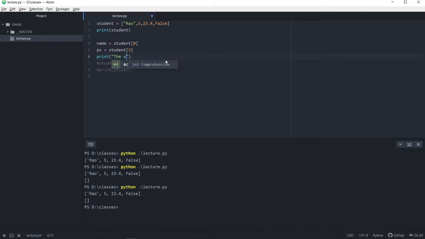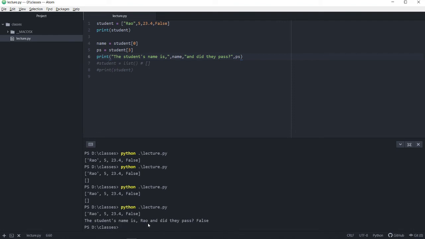I'm going to say the student name is, and we're going to add name, and did they pass, and I'm going to here add PS. And we're going to run that, and you'll see that the student's name is Rao, and did they pass? False.